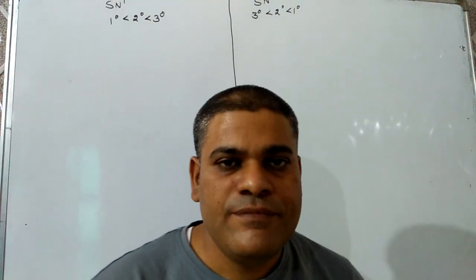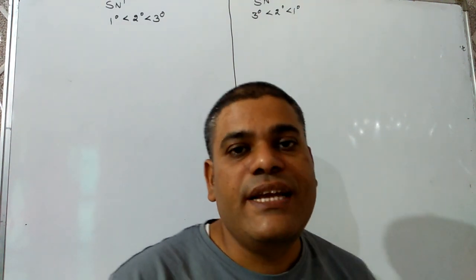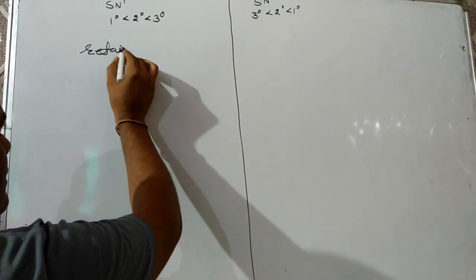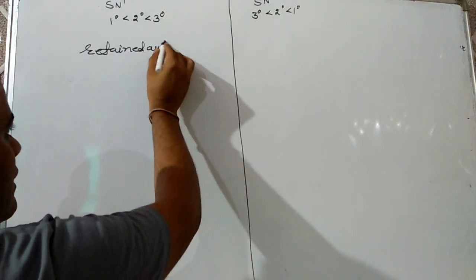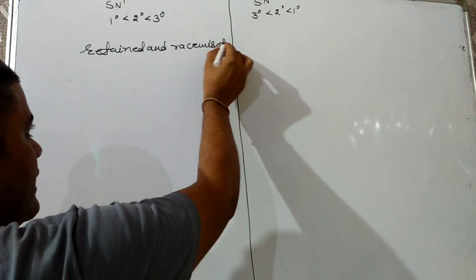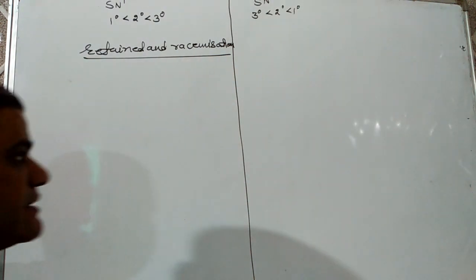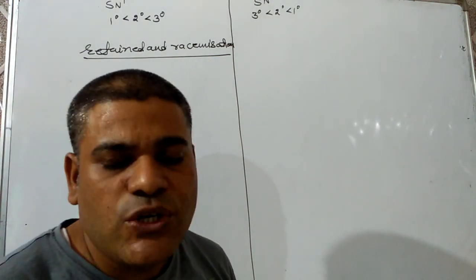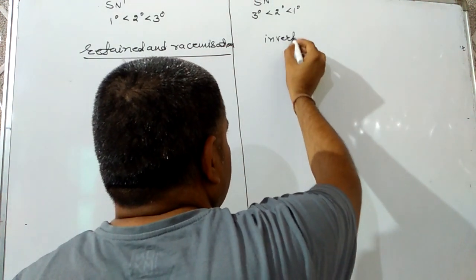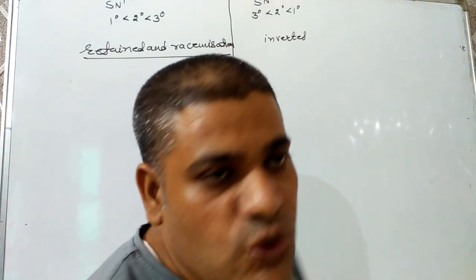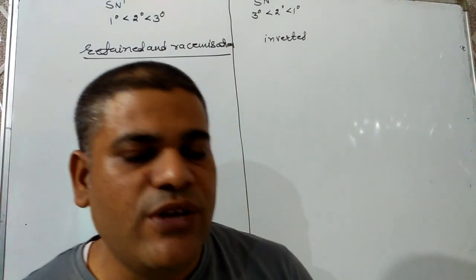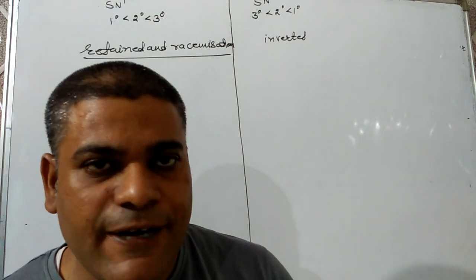Next very important point. In SN1, the configuration is generally retained, and racemization takes place. In SN2, the configuration is inverted. Hence, SN2 is stereoselective as well as stereospecific.